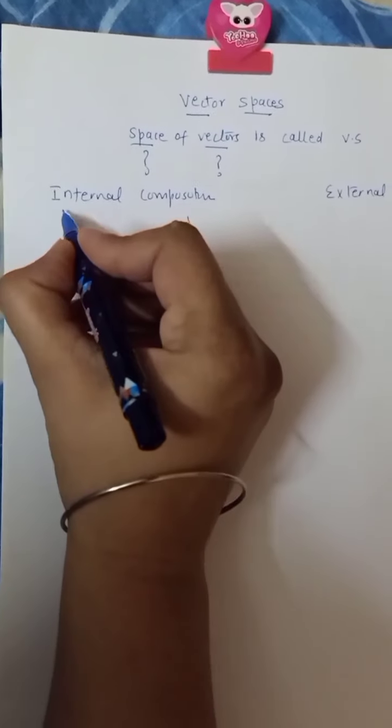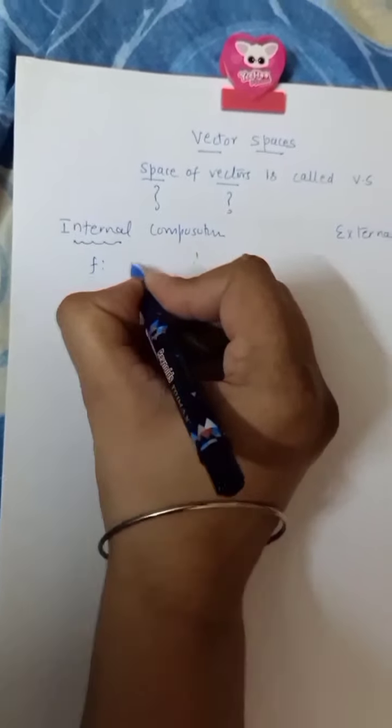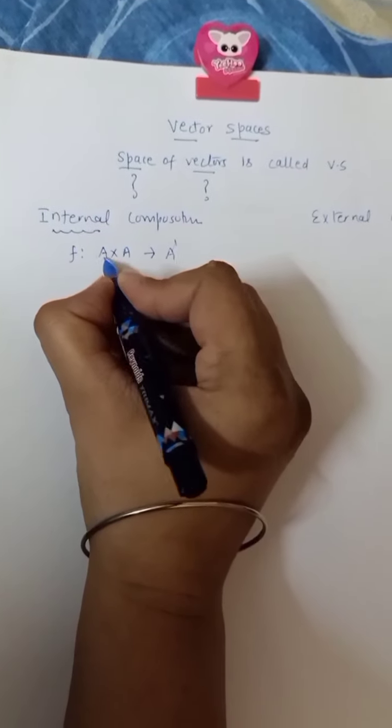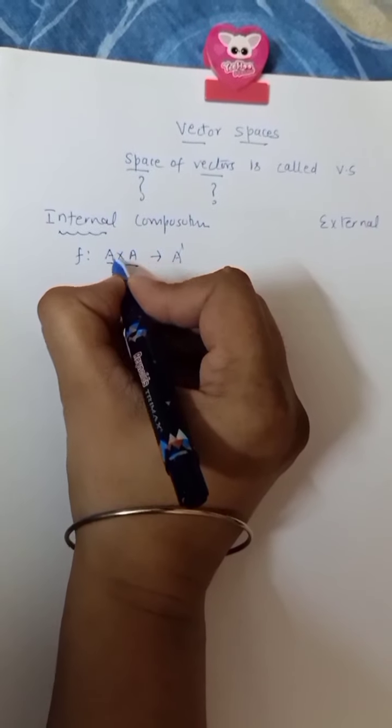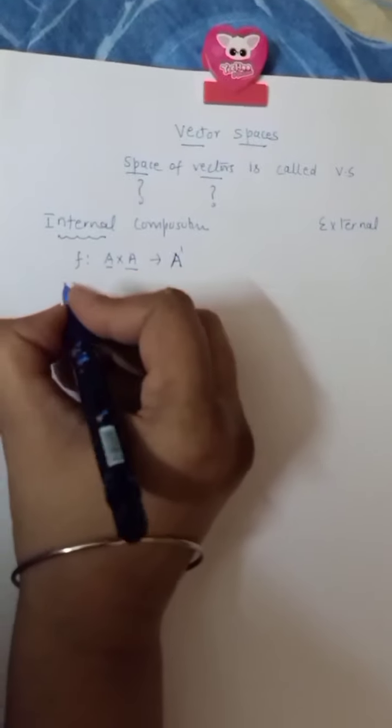So as the name suggests, internal means a composition that takes a set inside the set only. Let us take an example.